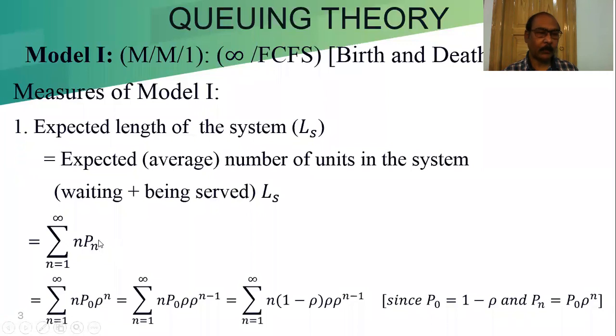We already learned Pn equal to P0 into rho to the power n, and P0 we can write as 1 minus rho, and rho to the power n we can write as rho into rho to the power n minus 1. Now this P0 we are writing here as 1 minus rho. So summation n equal to 1 to infinity of n into (1 minus rho) into rho to the power n minus 1. This I already discussed.